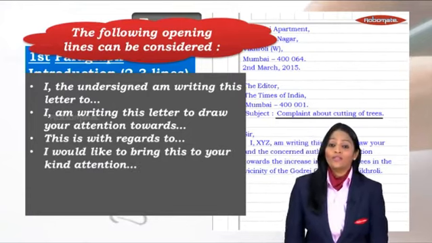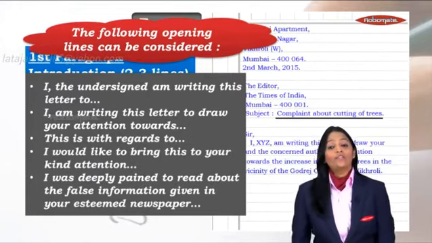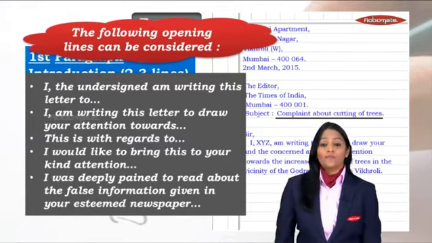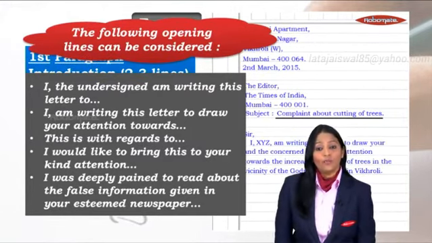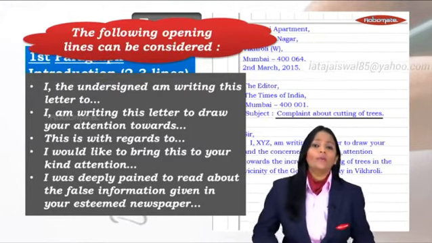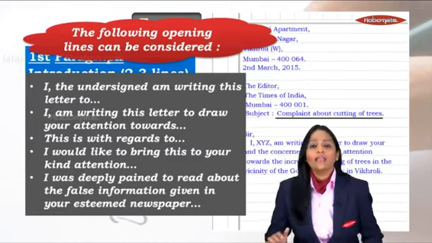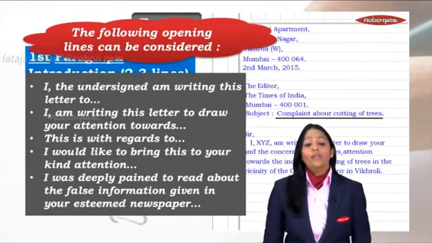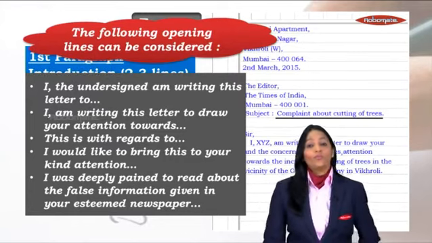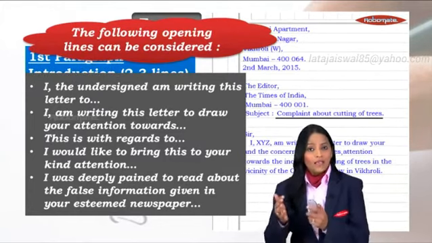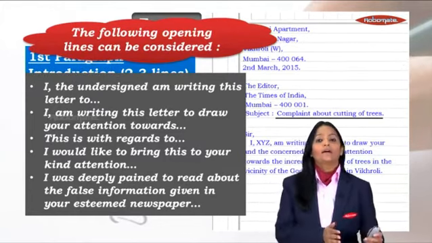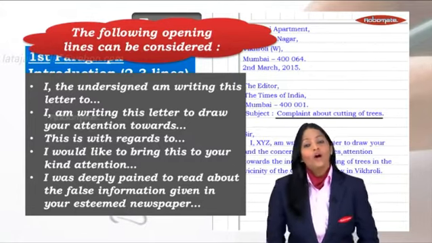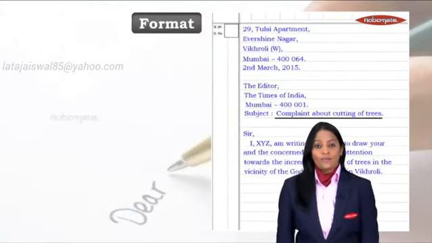I would like to bring this to your kind attention. I was deeply pained to read about the false information given in your esteemed newspaper. Students, there are so many ways you can start. You can select any one of them. So that's how you build your introduction with the help of any one of these lines and the subject. Together you will form the introduction.